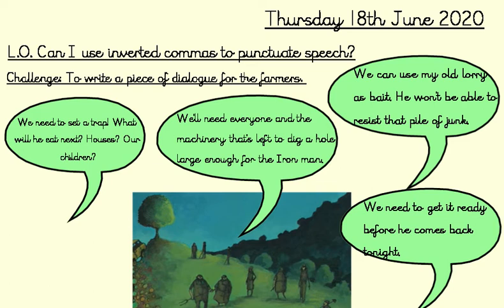So here's some examples of the speech bubbles you could have had yesterday. We need to set a trap. What will he eat next? Houses? Our children? We'll need everyone and the machinery that's left to dig a hole large enough for the Iron Man. Oh, I need a capital letter there. We can use my old lorry as bait. He won't be able to resist that pile of junk. We need to get it ready before he comes back tonight.